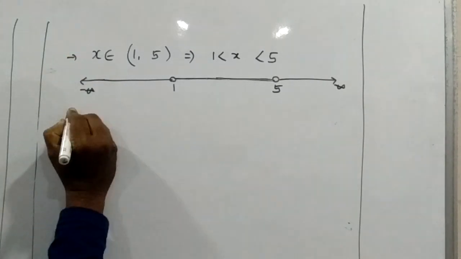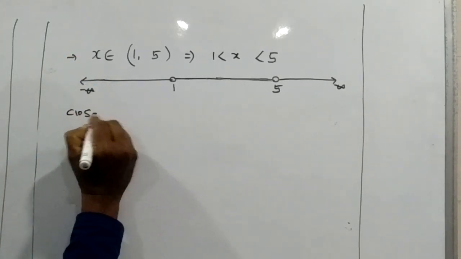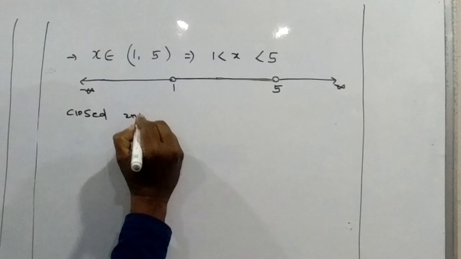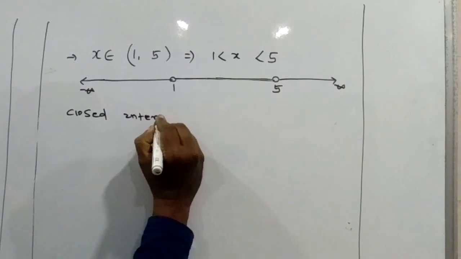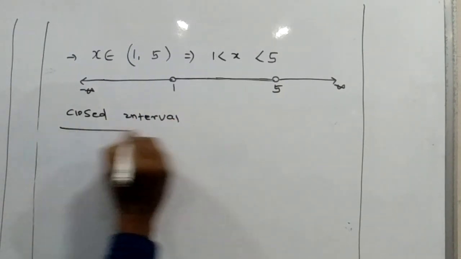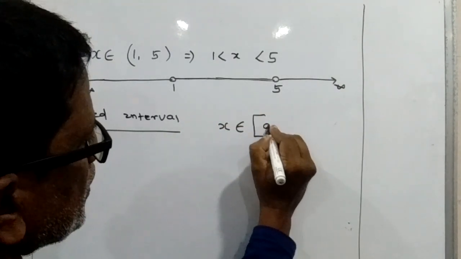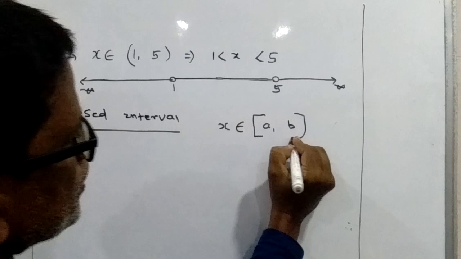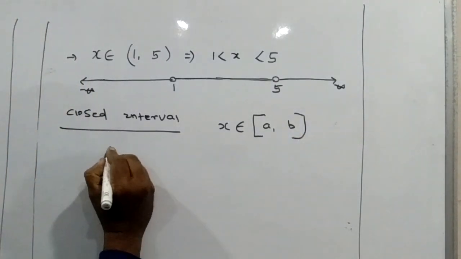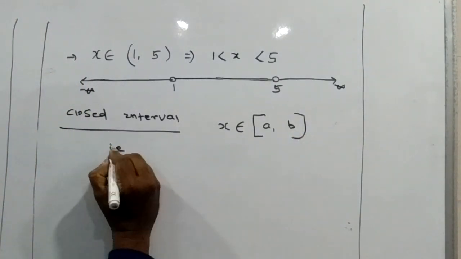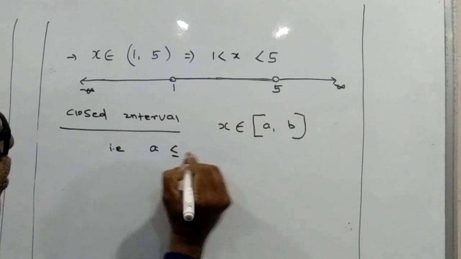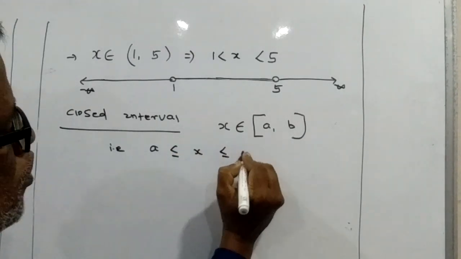The second type of interval is closed interval. Suppose you are taking x belongs to closed interval AB. That means a is less than or equal to x less than or equal to b.